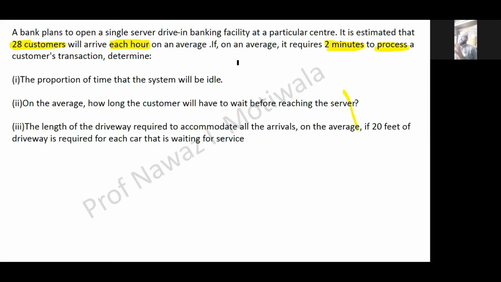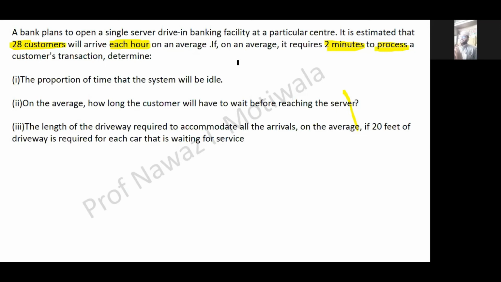So a banker can process a transaction for one customer in 2 minutes. How many customers can he process in 1 hour? Again, simple logic: 60 divided by 2, the answer will be 30. So the service rate will be 30 per hour.